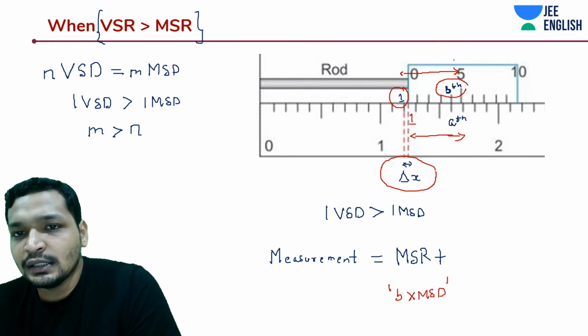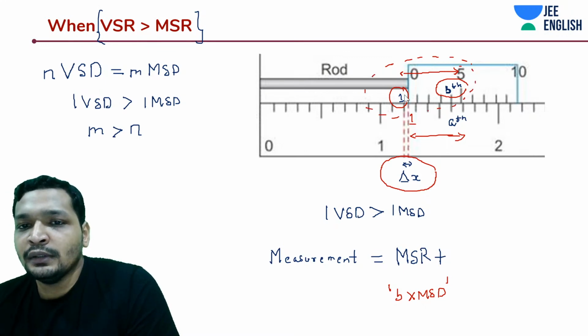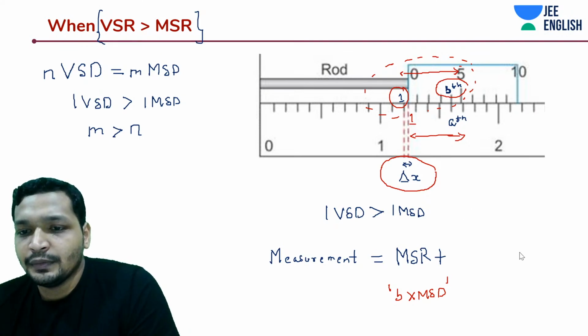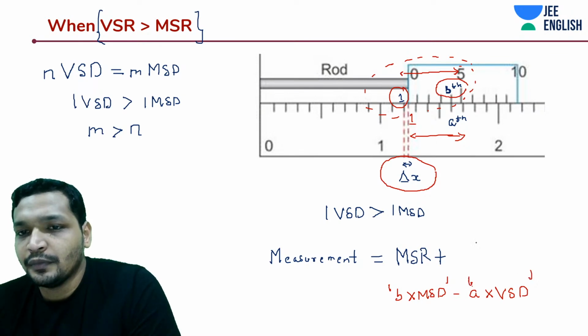And what about the next one? It's going to be minus a into your Vernier scale division. Okay.